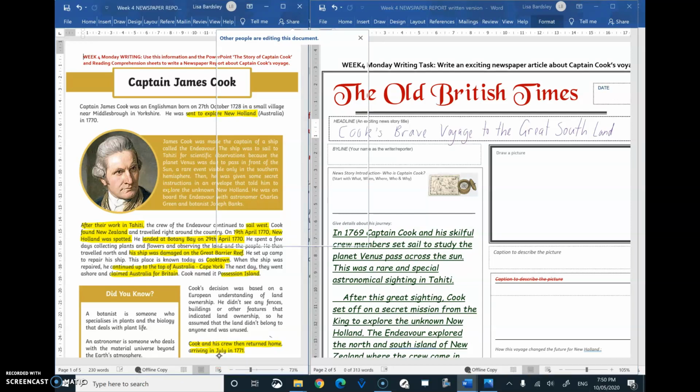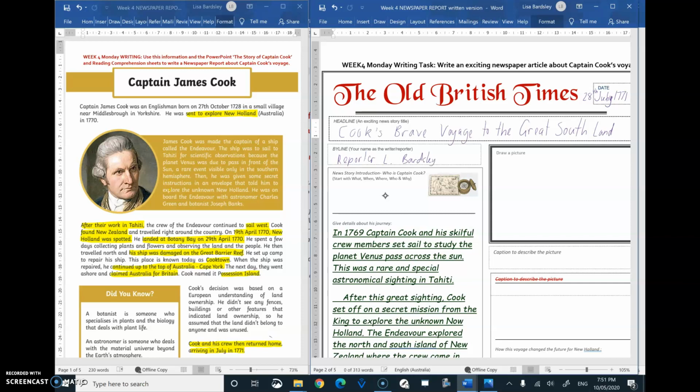1771. So I'm going to make sure that it would be maybe a date at the end of July. Sorry, not June, that wouldn't be ready. July, and maybe a later date. So the 28th of July, 1771. Sorry, it's a bit messy. The byline would be your name. So I'm going to put Reporter L. Bardsley.